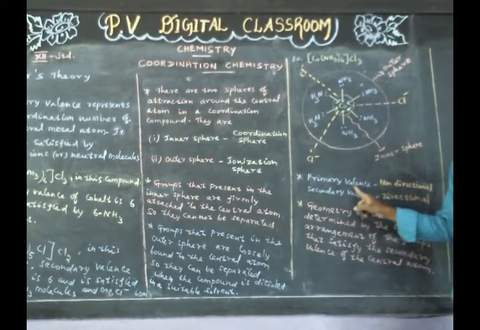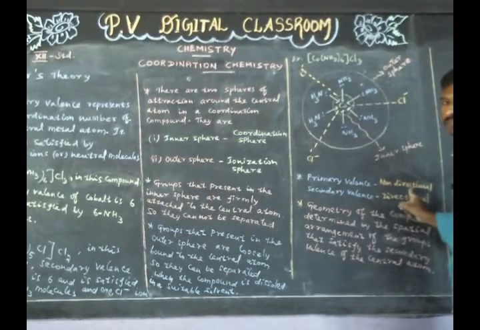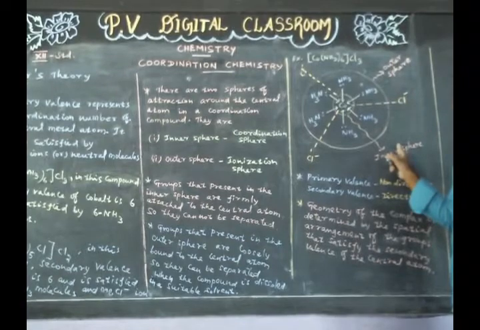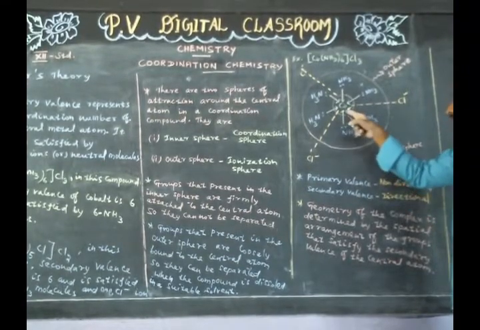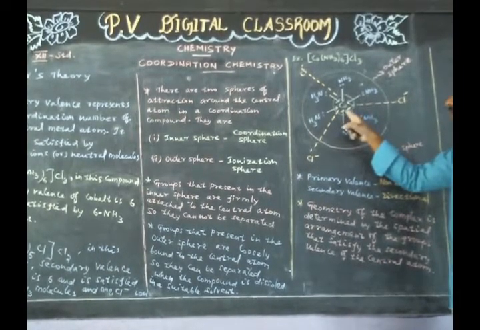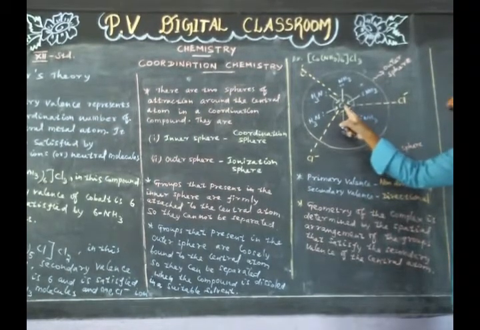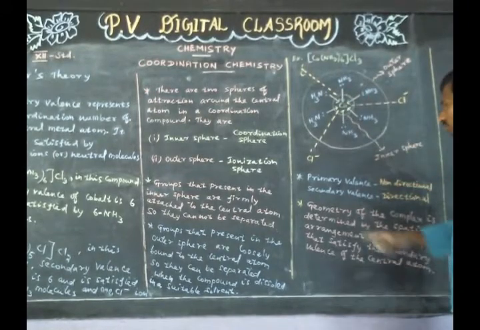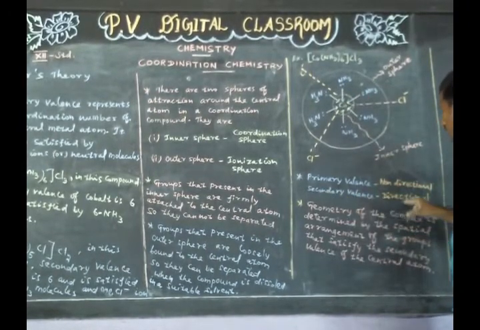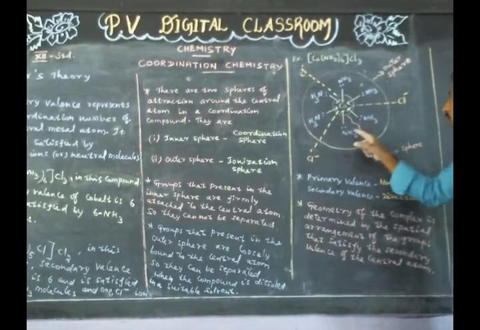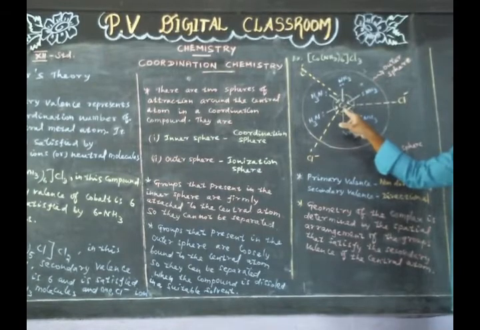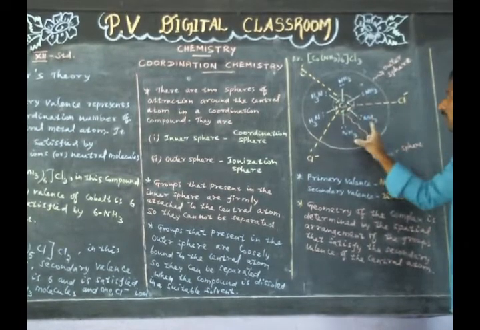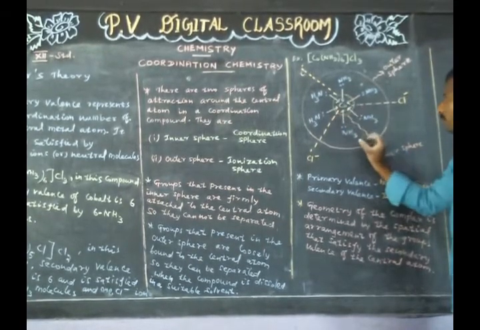Primary valence is non-directional in nature. This means that groups that satisfy the primary valence of the central atom can approach the central atom in any direction. Secondary valence is directional in nature. This means that groups which satisfy the secondary valency of the central atom only approach the central atom in a particular direction.